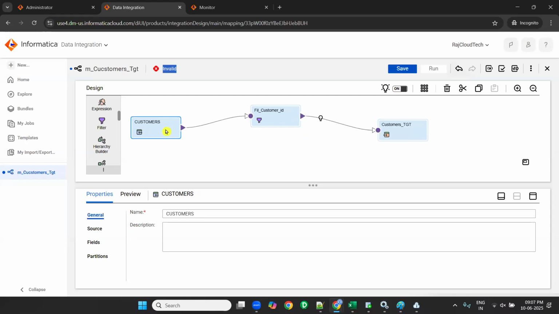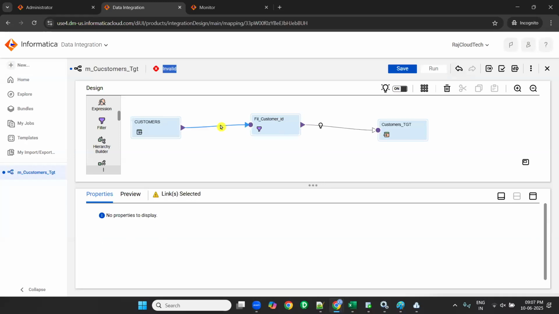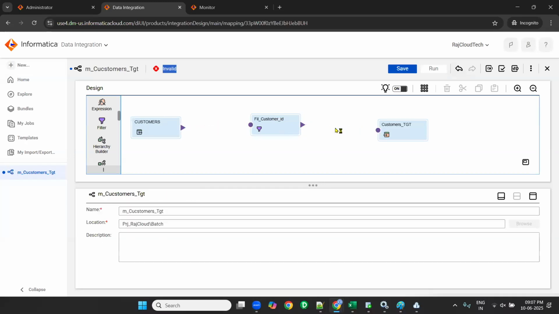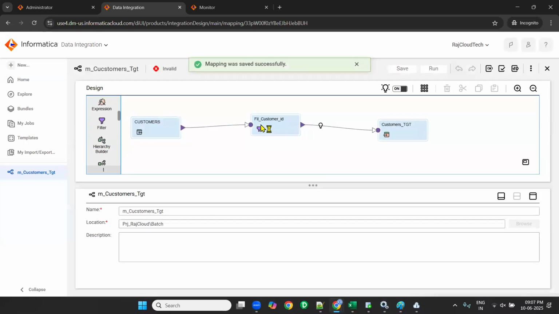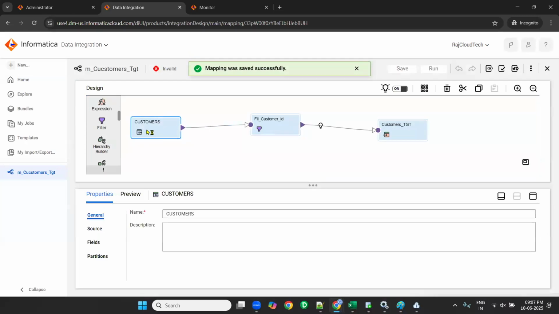So what to do now? When I put the filter in between, you can drag it like this. See, drag the arrow mark, only one arrow mark. Okay, and save. Now when I drag the arrow mark to filter, whatever the columns are there in source, all columns will come to filter.